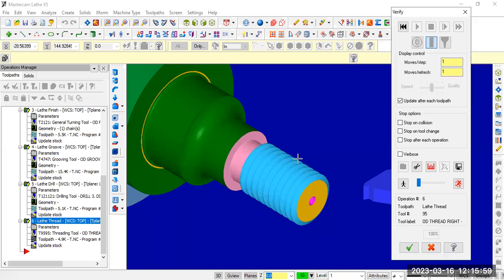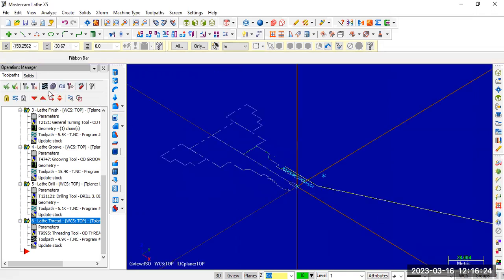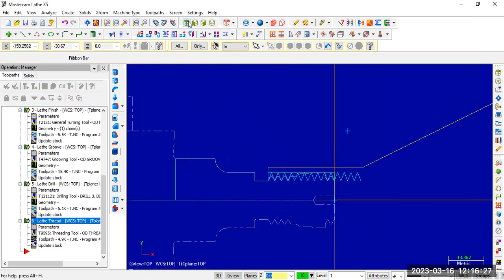So threaded portion. This is the threading operation. After performing all the operations like turning, grooving, threading, and drilling, finally we need to trim. We need to cut the final component from the raw material. For that, we have one operation called the cutting-off operation.